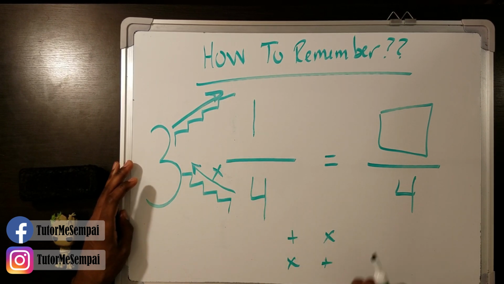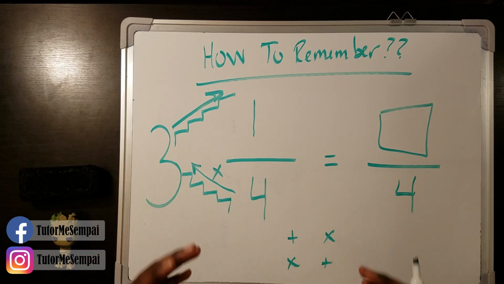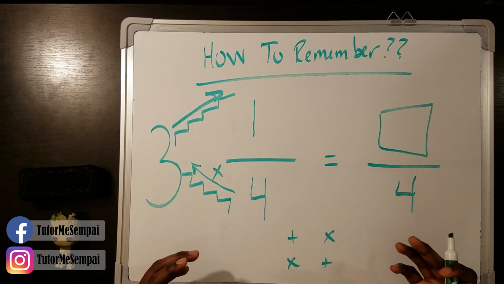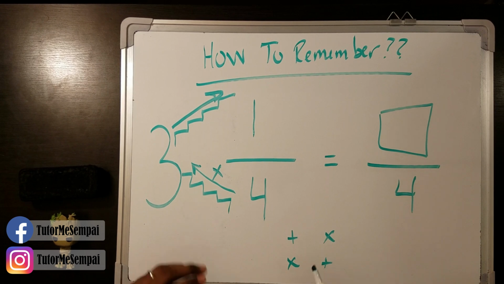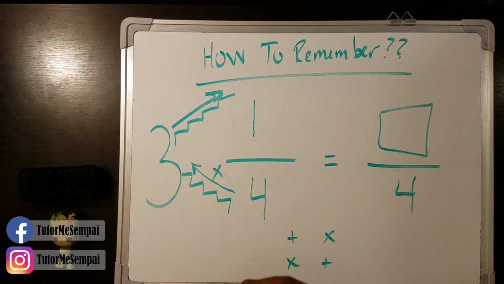And whenever I think of getting up the stairs quickly, I think of multiplication. When you're multiplying two numbers together, you are increasing very fast. 3 times 4 is 12. 3 times 5 is 15. And you see you're jumping by 3 every time. You're going so fast. Unlike addition, when you're adding numbers, you're increasing slowly.